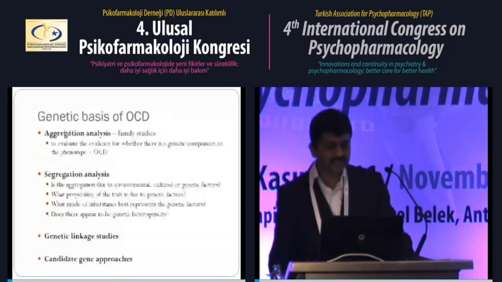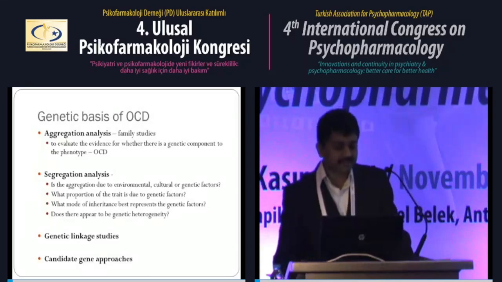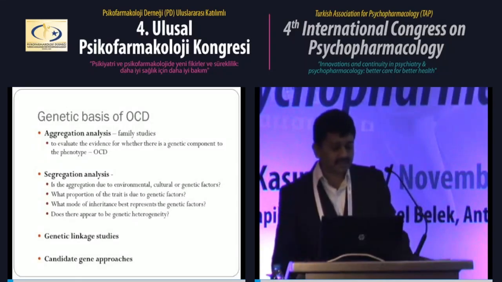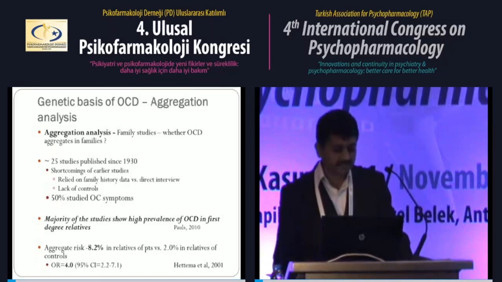So now I'll start off with genetics. To begin with, in genetic study, the first step that is usually done is to see whether there's a chance of genetic contribution to the pathogenesis of any disorder. So the first step is aggregation analysis, in which family studies are done to see whether OCD aggregates in families when compared to the general population. Since the 1930s, a number of studies have been done on this aspect.